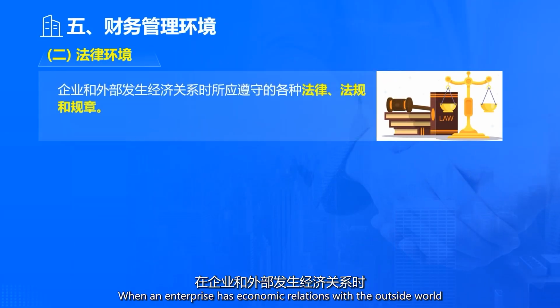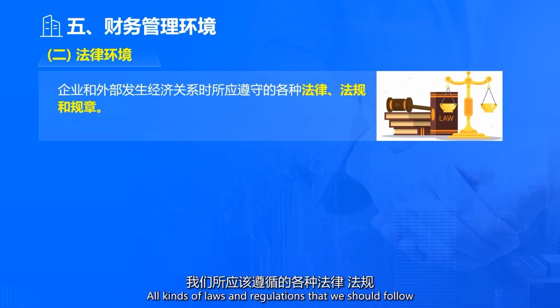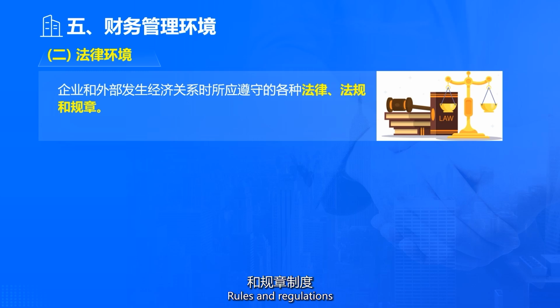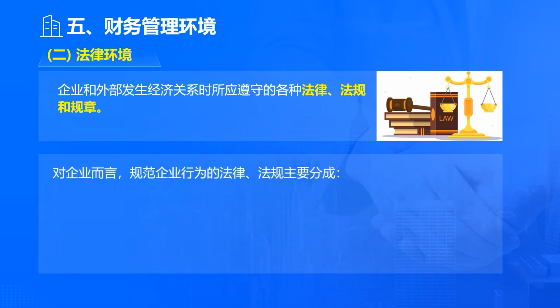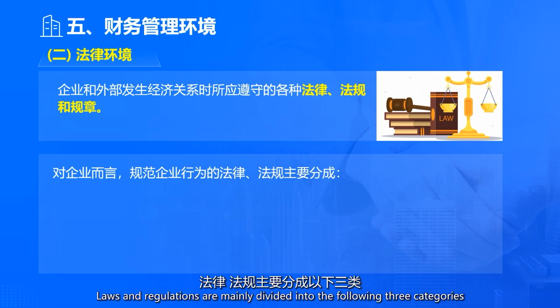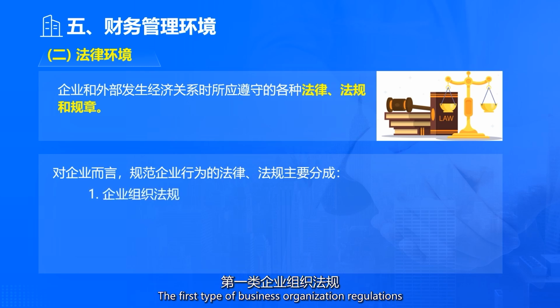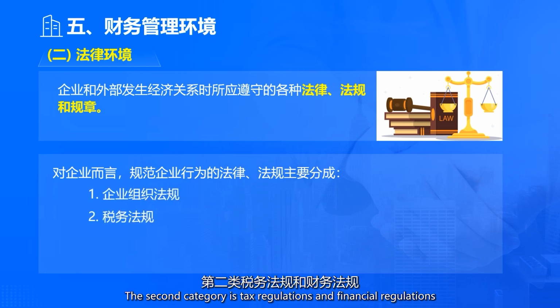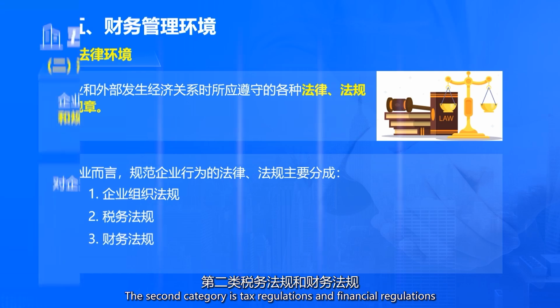When an enterprise has economic relations with the outside world, there are various laws and regulations that we should follow, which standardize the behavior of enterprises. Laws and regulations are mainly divided into three categories. The first is business organization regulations. The second is tax regulations, and the third is financial regulations.